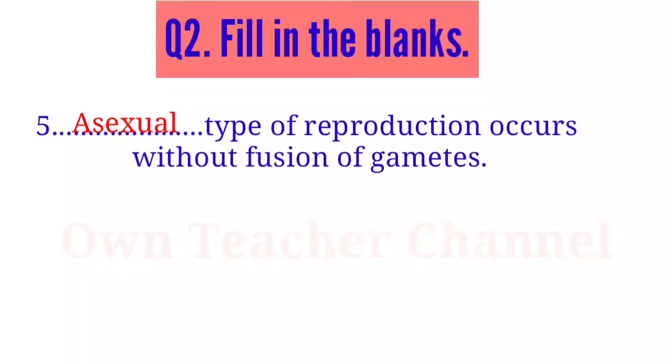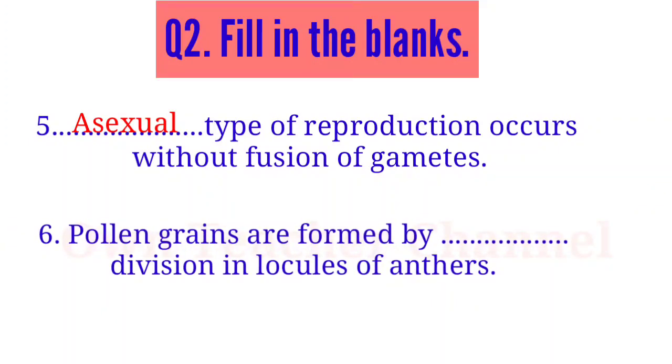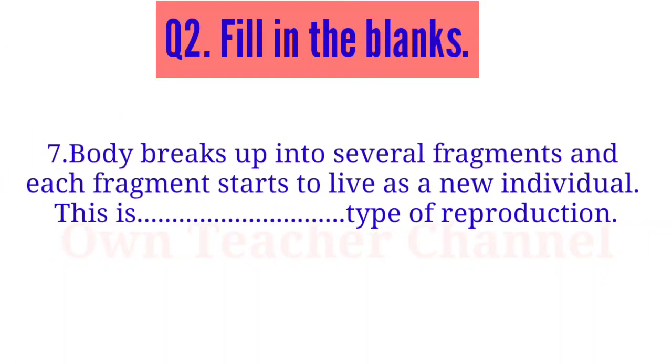5. Asexual type of reproduction occurs without fusion of gametes. 6. Pollen grains are formed by mitotic division in locules of anthers. 7. Body breaks up into several fragments and each fragment starts to live as a new individual. This is fragmentation type of reproduction.